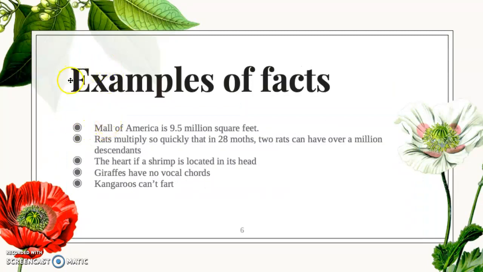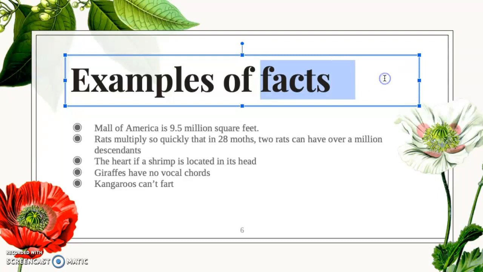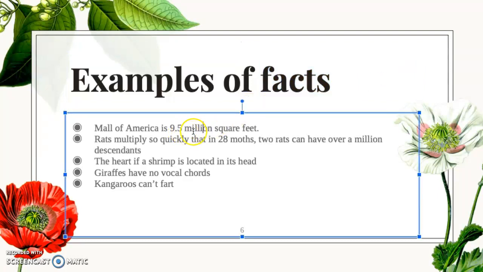Let's do some examples of facts. Mall of America is 9.5 million square feet. That has been proven. That is correct. Therefore, that's a fact. Rats multiply so quickly that in 28 months, sorry about the error, we all make mistakes, 2 rats can have over 1 million descendants.